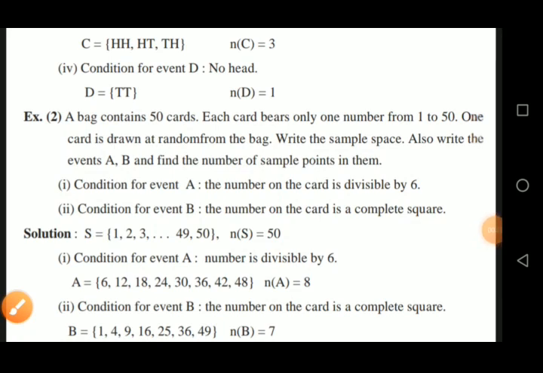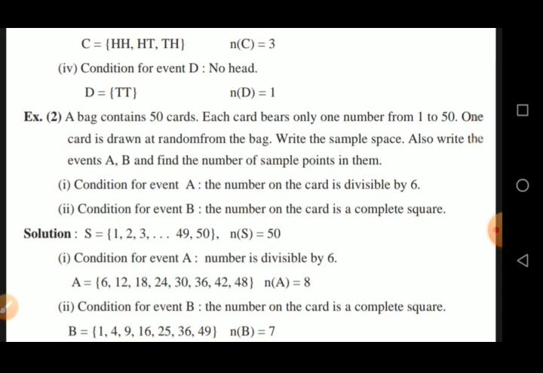A bag contains 50 cards. Each card bears only one number from 1 to 50. One card is drawn at random from the bag. Write the sample space. Also write the events A, B and find the number of sample points in them.